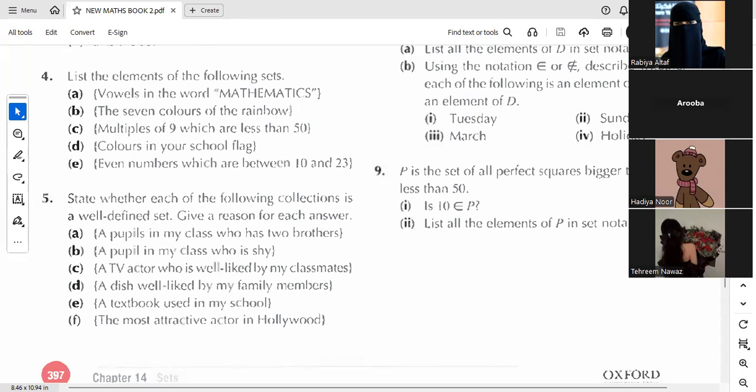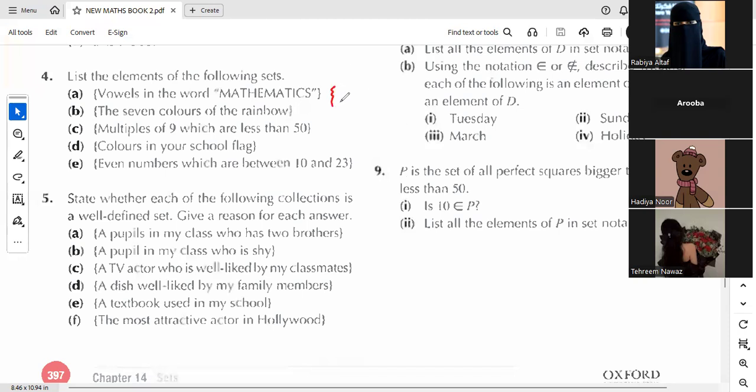Umme Hania, you need to tell me the answer of C part. Please be ready with that. Aisha Siddiqa is saying 4. Aisha, the question is saying you to list down all the elements of the following sets. You're not going to just write the total number of elements. You need to list down all the elements in the form of curly brackets.